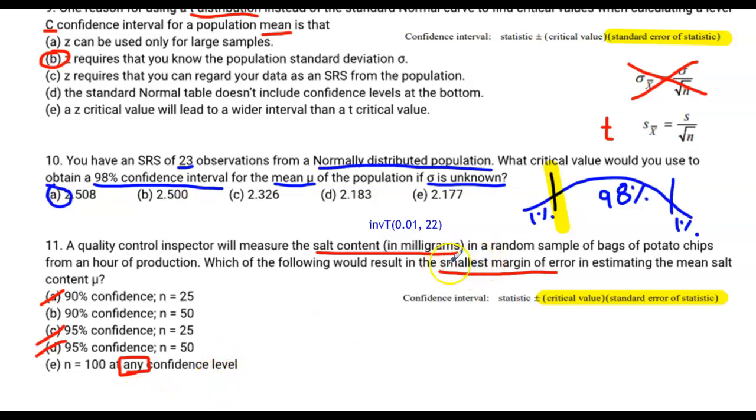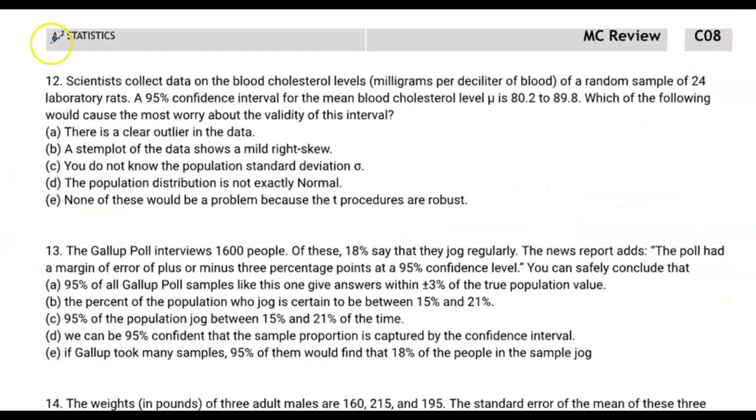Remember, we're trying to get at the smallest margin of error. So at any confidence level, no way. 99 or 99.9 or 99.99% confidence levels, those wings are going to be super big. The margin of error is going to be super big. So choice B is our only choice. It's got the 90% confidence, which is the smallest confidence level, and n equals 50, which is the largest sample size without going crazy. All right, moving on to question number 12.